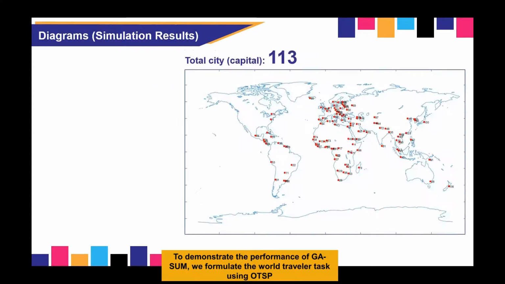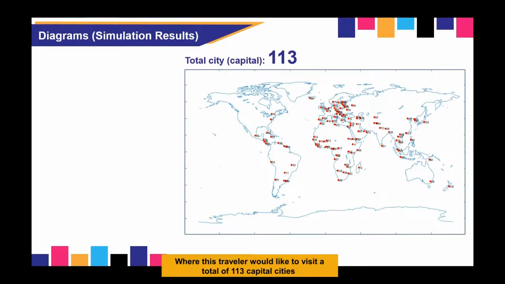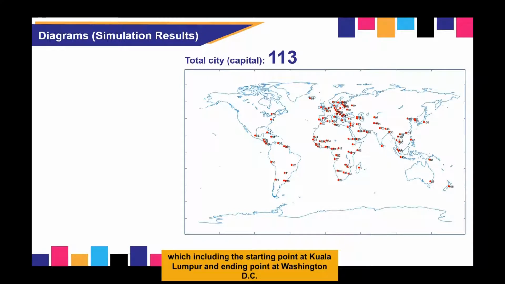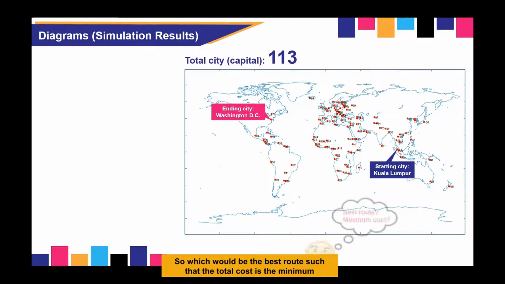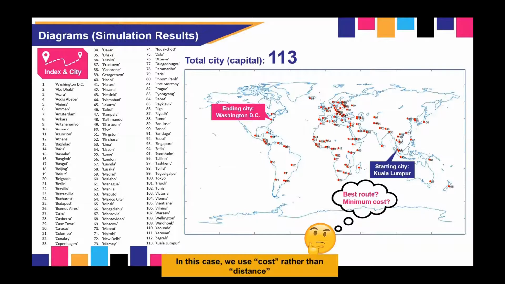To demonstrate the performance of GASUM, we formulate the World Traveler task using OTSP, where this traveler would like to visit a total of 113 capital cities, which including the starting point at Kuala Lumpur and ending point at Washington DC. So which would be the best route such that the total cost is minimum? For your information, the numbers on the map represent the capital cities that can be referred to the list at the left of the presentation. In this case, we use cost rather than distance, since traveling cost is also proportional to the traveling distance. For simplicity, we use cost in this test case.